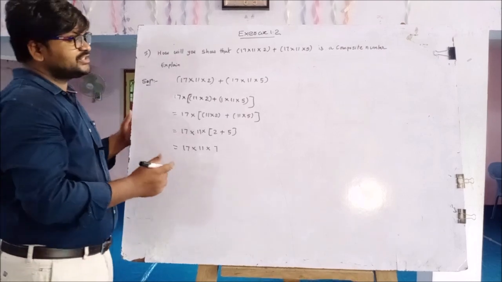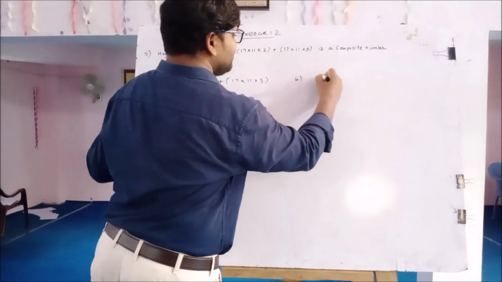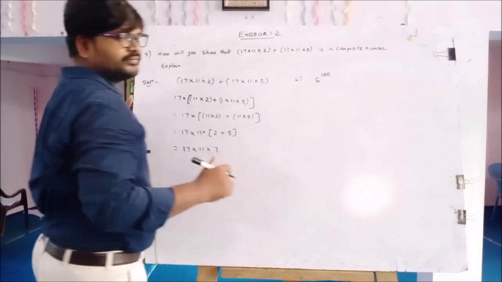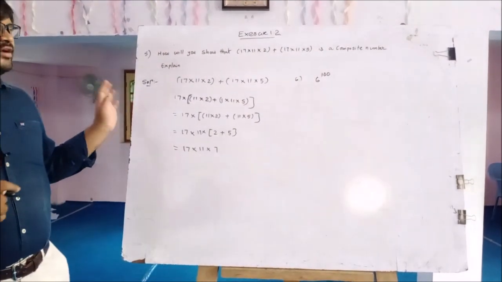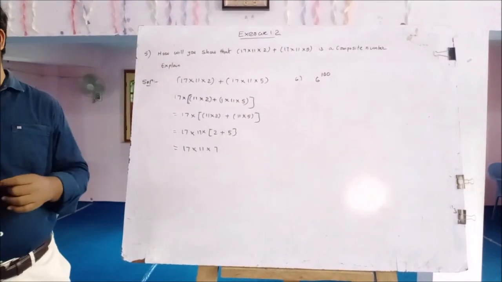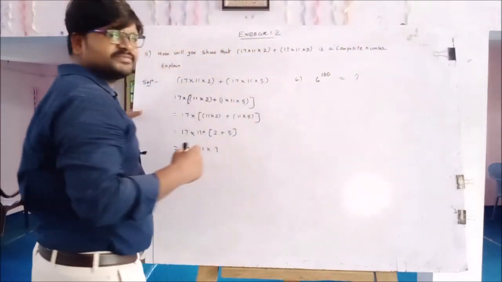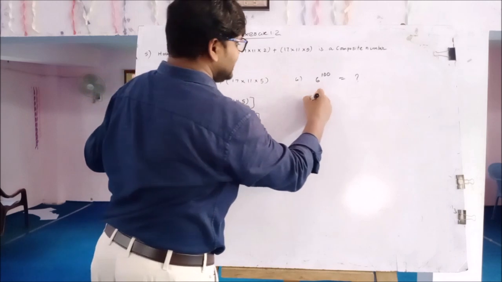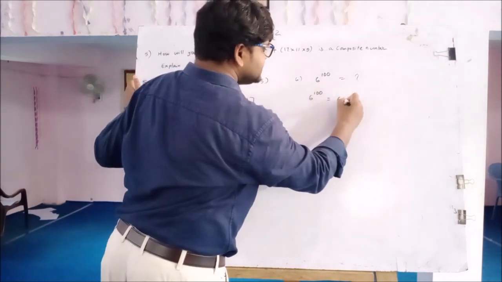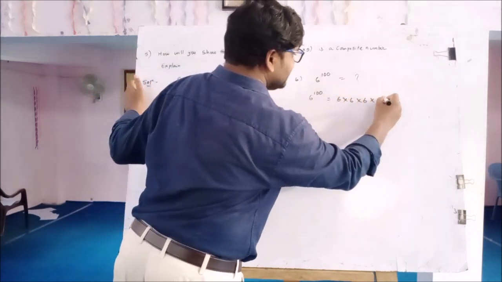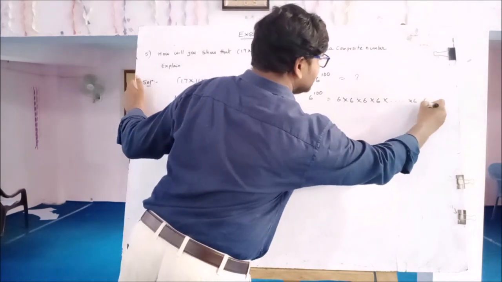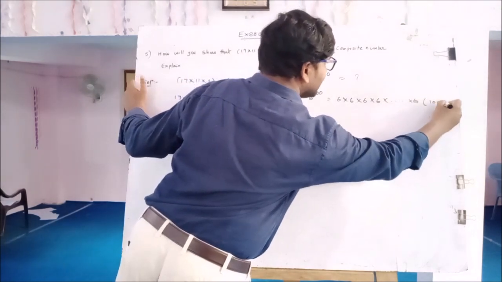Clear? And next question, 6 power 100. What is the value of 6 power 100? 6 power 100 is equal to 6 into 6 into 6 into 6 into 6, here 100 times.